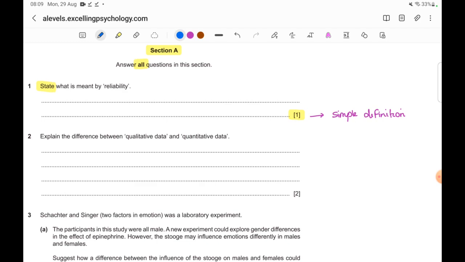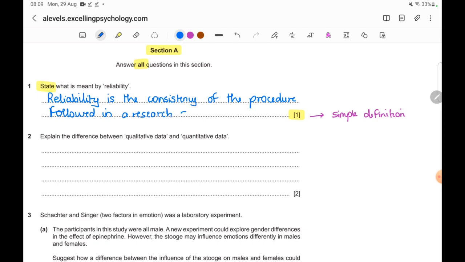I'm presenting a simple definition of reliability here. So I would say that reliability is the consistency of the procedure followed in a research study.